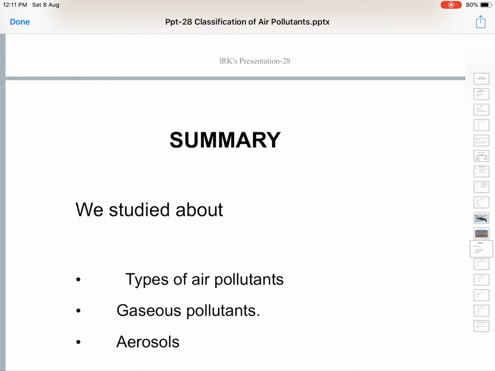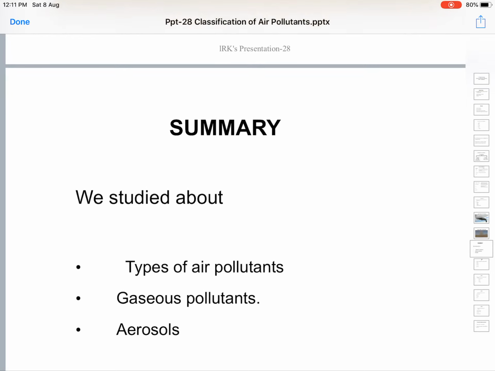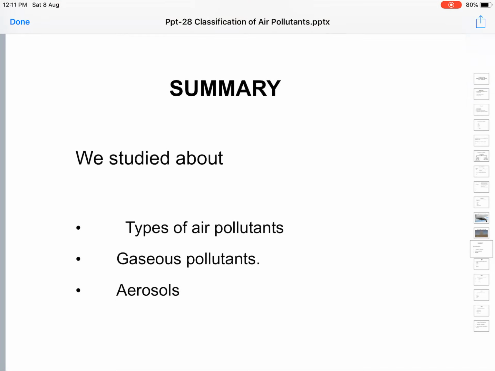Next, we have seen what aerosols are. Aerosols are solid and liquid particles of colloidal dimensions, that is 1 micron to 1000 microns. The diameter of these particles will be very small. So when they are released into the atmosphere, they disperse and will not settle down, because all the solid or liquid particles carry identical charge.